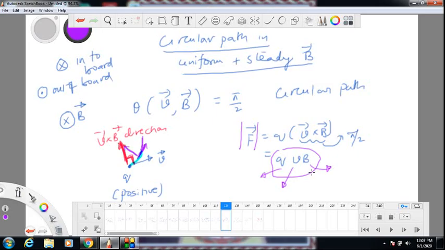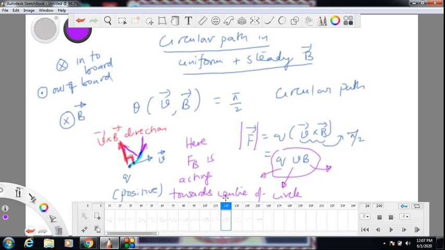So this magnetic force is acting towards center, trying to move it in a circle. So this is the case where magnetic force is acting towards center of circle. So this is the case of a circular path. So this must be clear.